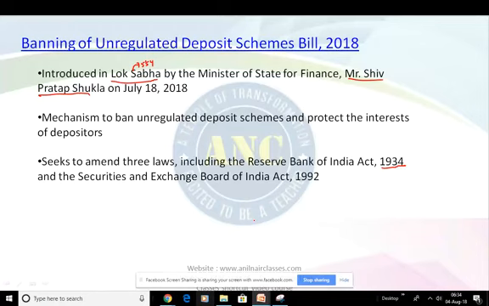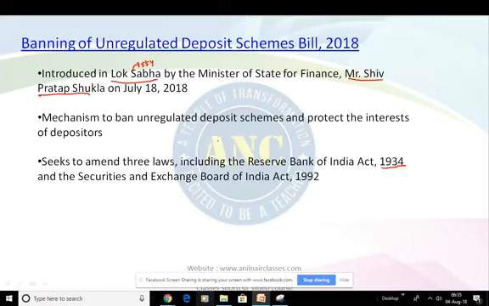An unregulated deposit scheme is, in short, a deposit-taking scheme that is not registered with the regulators. Any scheme which is not registered with regulators will be called unregulated. As for deposit takers, the bill defines them as an individual, as I already said, a group of individuals, or a company who asks for, solicits, or receives deposits. Banks and entities incorporated under any other law are not included as deposit takers.